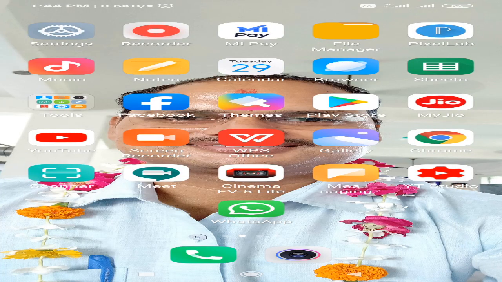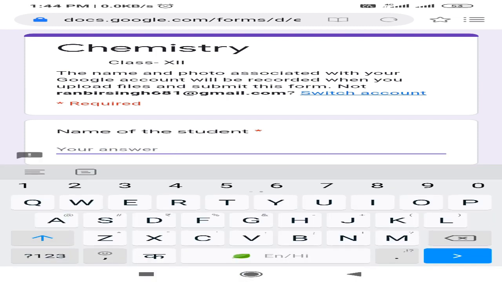The link is shared by school through WhatsApp. So I am taking one example of a link which is shared on WhatsApp. Just press on this link and we will see it in this type of format. Here some necessary requirements or details of students are there. You must fill all the details correctly and completely.